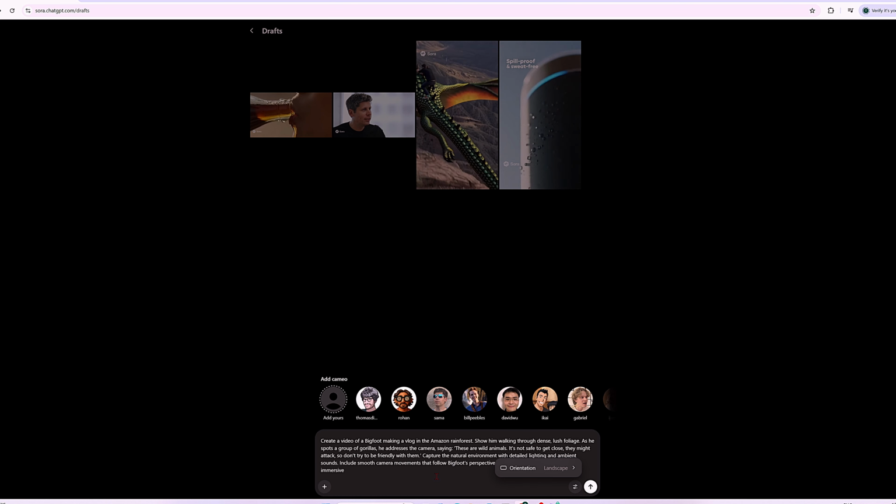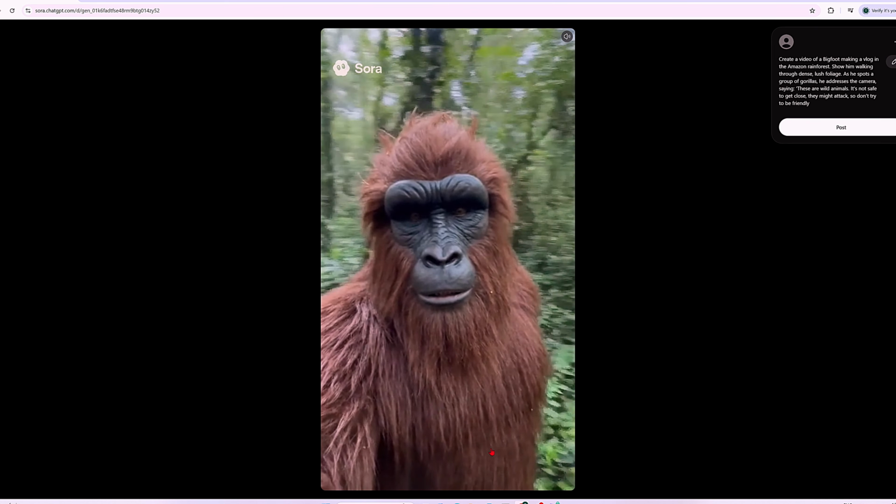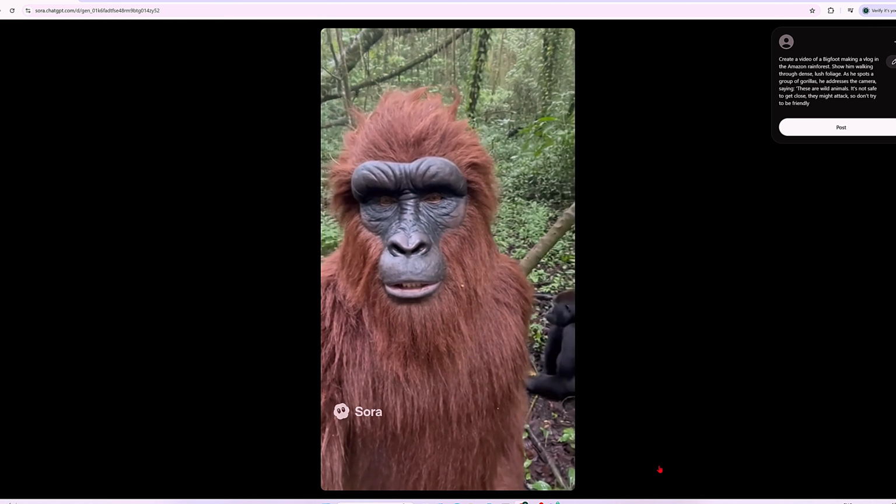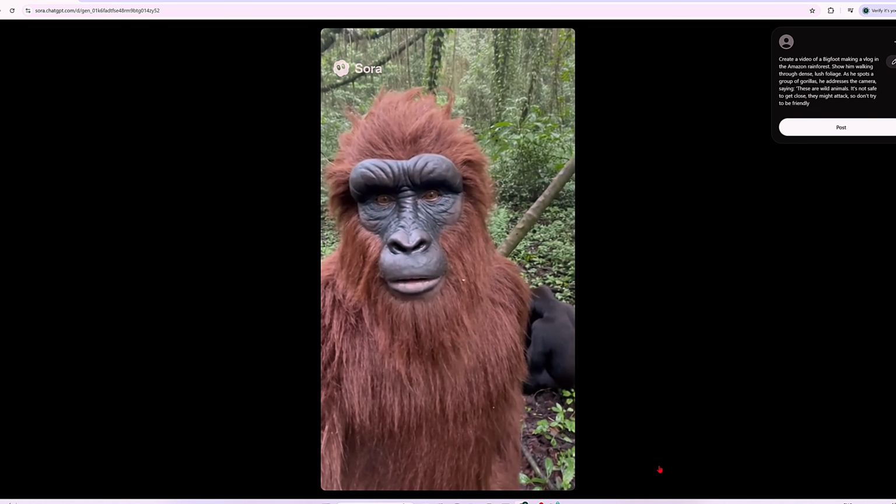Here's my prompt and look at what it generated. These are wild animals. It's not safe to get close. They might attack. So don't try to be friendly with them.